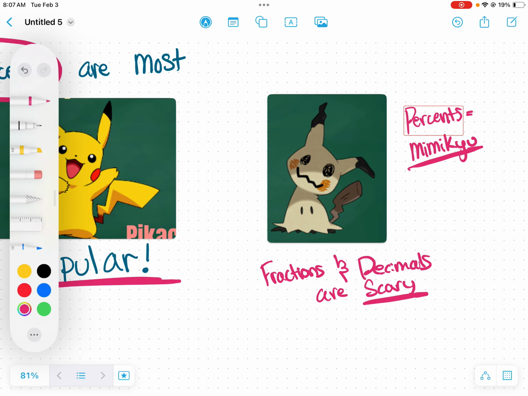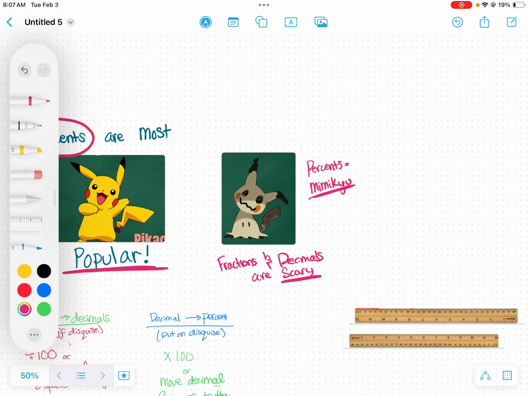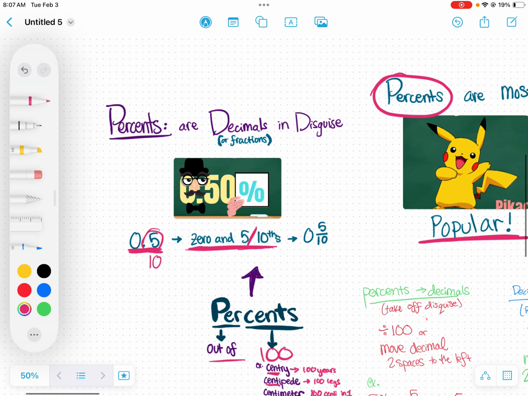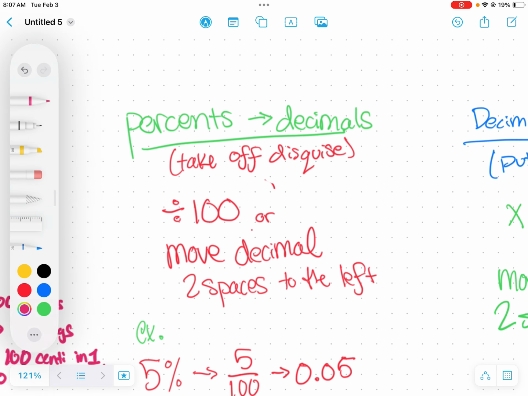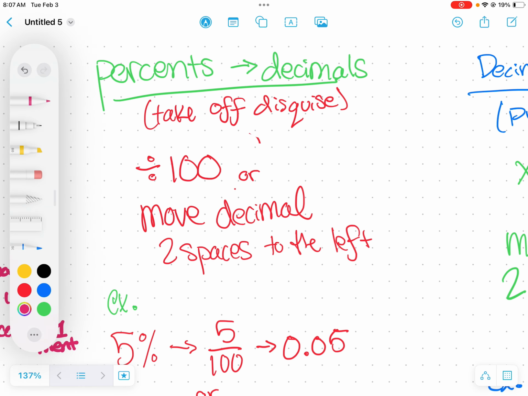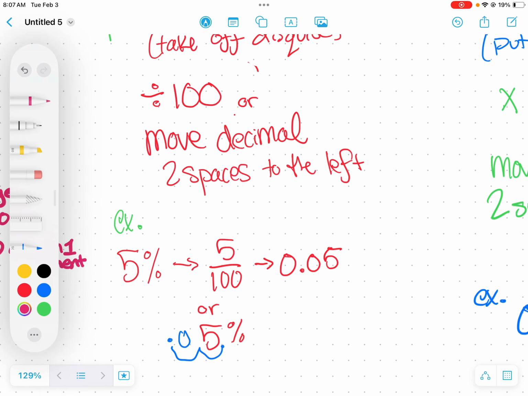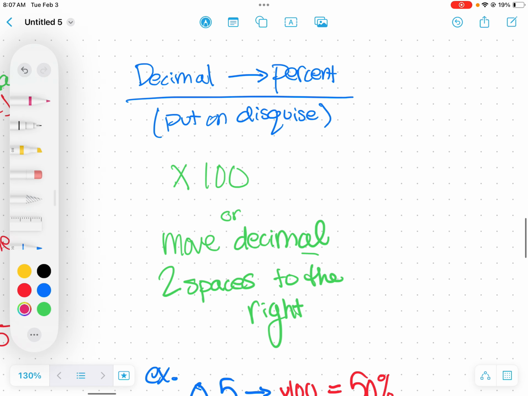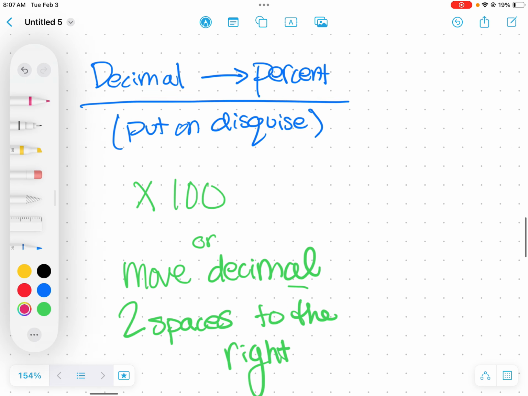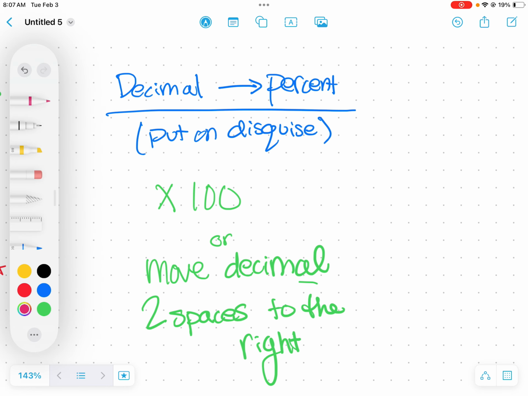So if we have percents and decimals, and you have a decimal that wants to be a percent because it doesn't want to be scary, take any decimal, like 0 and 10 hundredths, or 0 and 25 hundredths. It's a decimal.